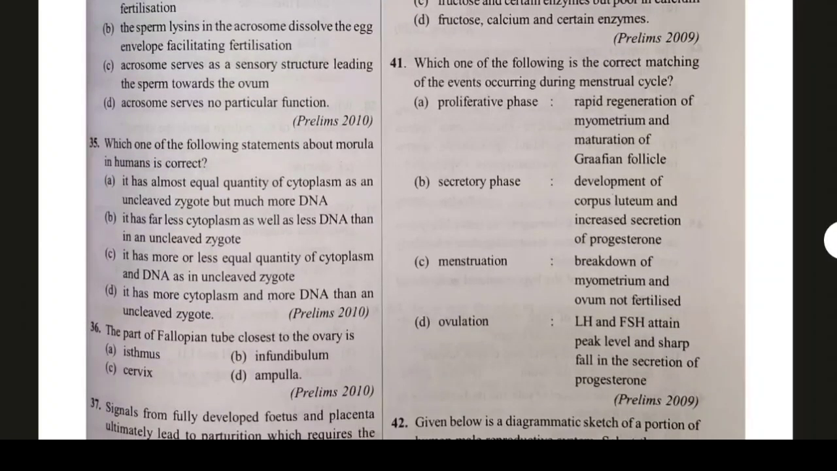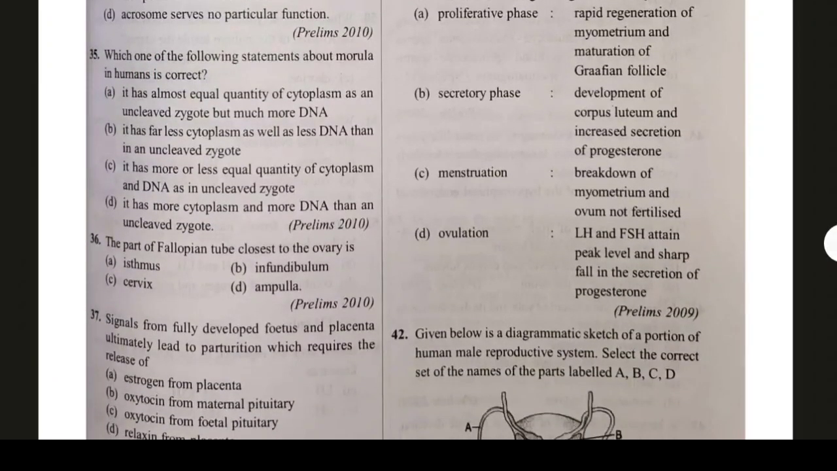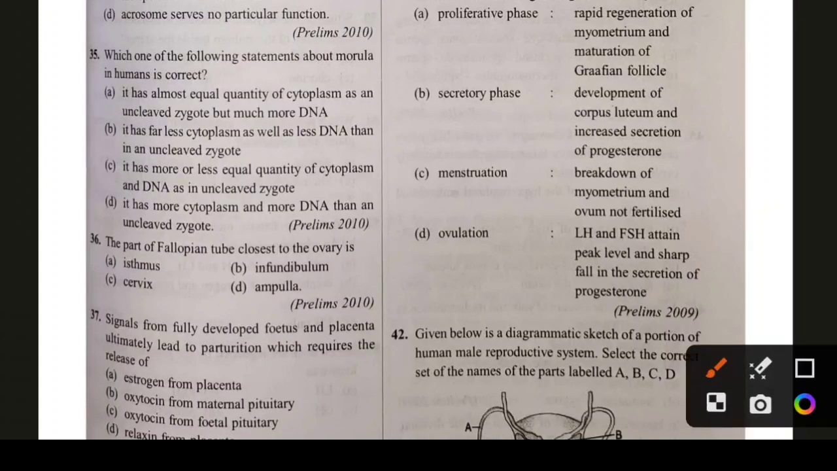Then 36. The part of the fallopian tube closest to the ovary is the infundibulum, and after the infundibulum there is the ampulla, and then the isthmus. In the ampulla fertilization occurs. Morula formation occurs, and blastula formation occurs, and after the blastula, that is implanted in the uterus. Okay.